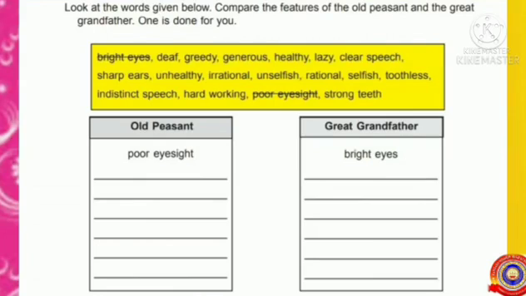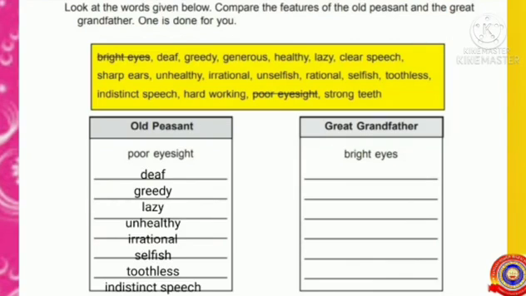Deaf, greedy, generous, healthy, lazy, clear speech, sharp ears, unhealthy, irrational, unselfish, rational, selfish, toothless, indistinct speech, hardworking, strong teeth. Students, now all of you try to write the descriptions of the old peasant and the grandfather. Now all of you pause the video and try to write this activity. Hope you all wrote this activity. Now all of you read it.